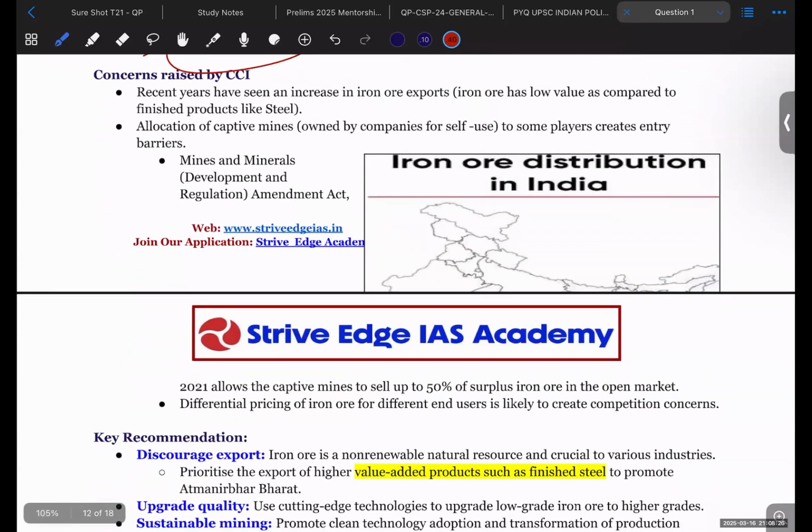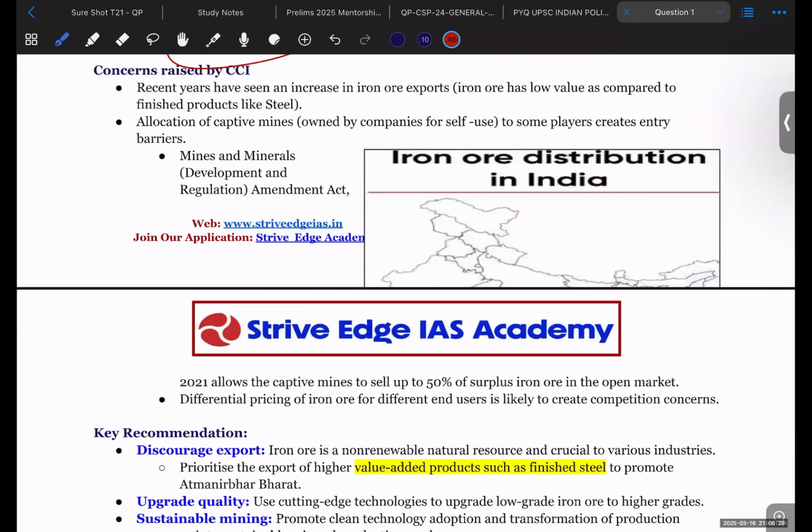But there are some concerns raised by the Competition Commission of India that iron ore exports are very high. Iron ore doesn't have any value addition and brings a very low amount of foreign revenue to India.